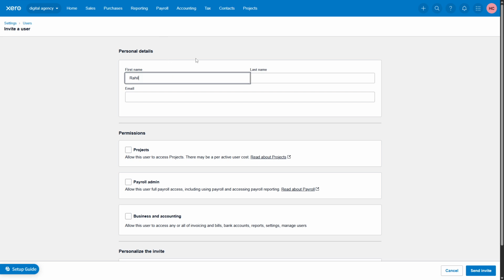At this point, you will need to enter the accountant's details. Typically, this includes their first name and their email address. Be sure to double-check the spelling of their email to ensure they receive the invitation promptly.